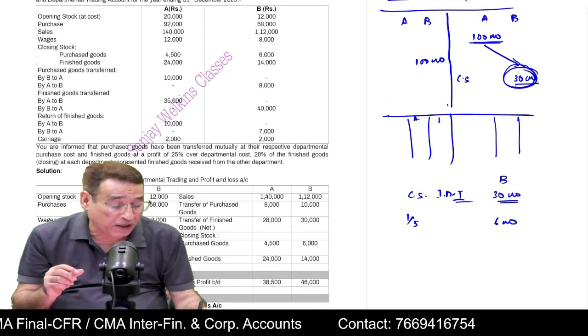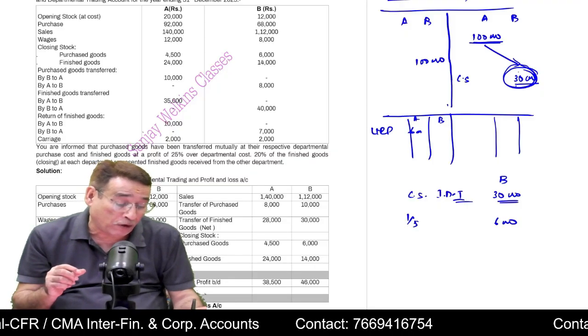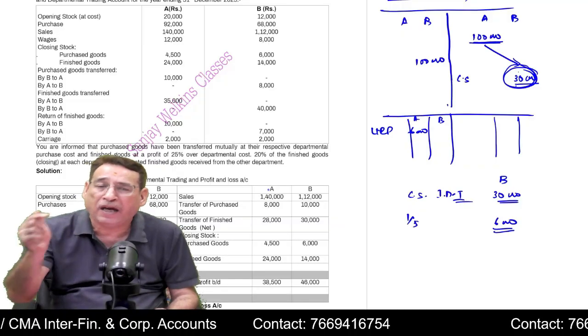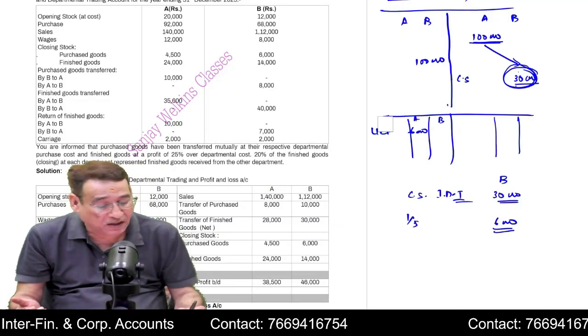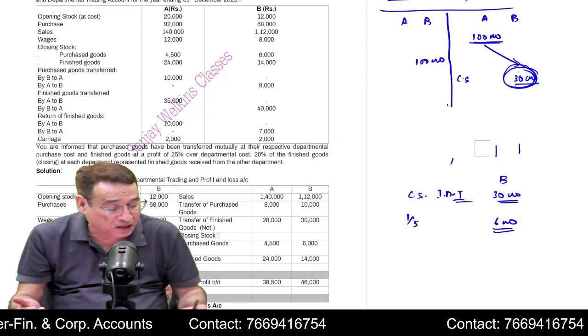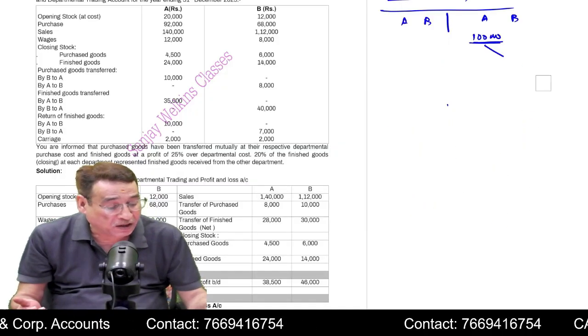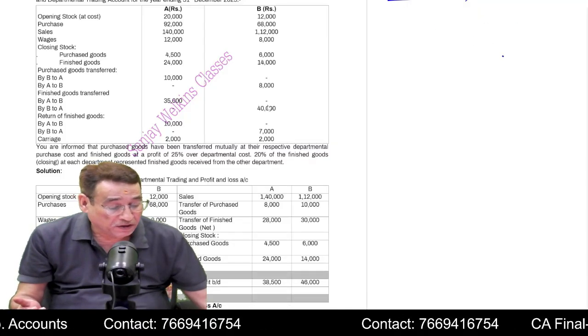This is department A. I will write here unrealized profit in the column of A, because it will be considered unrealized profit of A, because A had transferred the goods. This is the point which you need to understand. Is it clear to you? Under interdepartmental transfers, these are the points which we need to take care of. Is it clear to you or not? So this is how you are supposed to do these questions.